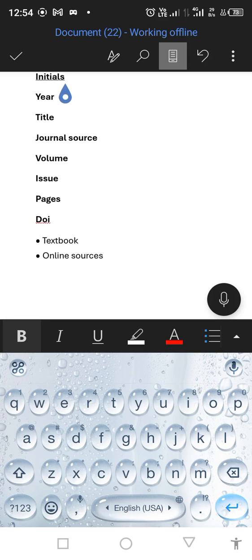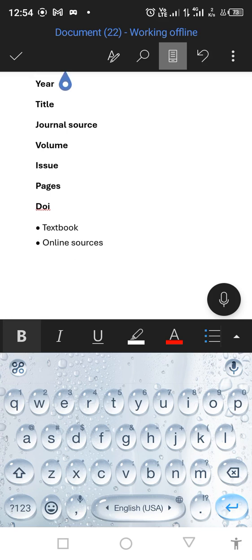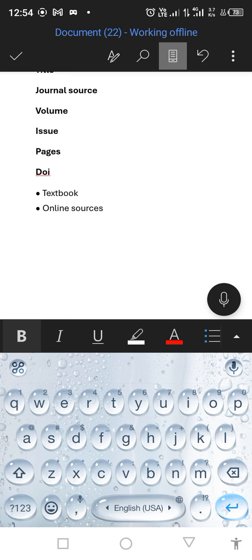Then the journal source. The journal source is the journal that published that particular article. Those journal sources often have what we call volume, issues, pages, and DOI. The DOI is called the digital identifier number, and it makes it easier for anybody to look up a particular article online. If you see a citation and you want to look up the work online, instead of writing the name and the title to search, just copy the DOI number, and it is going to pop up that exact article.